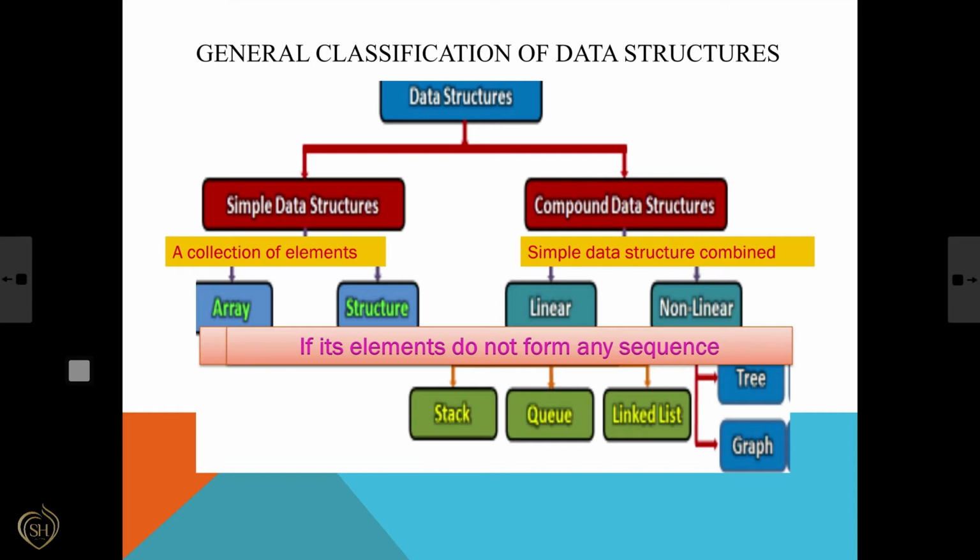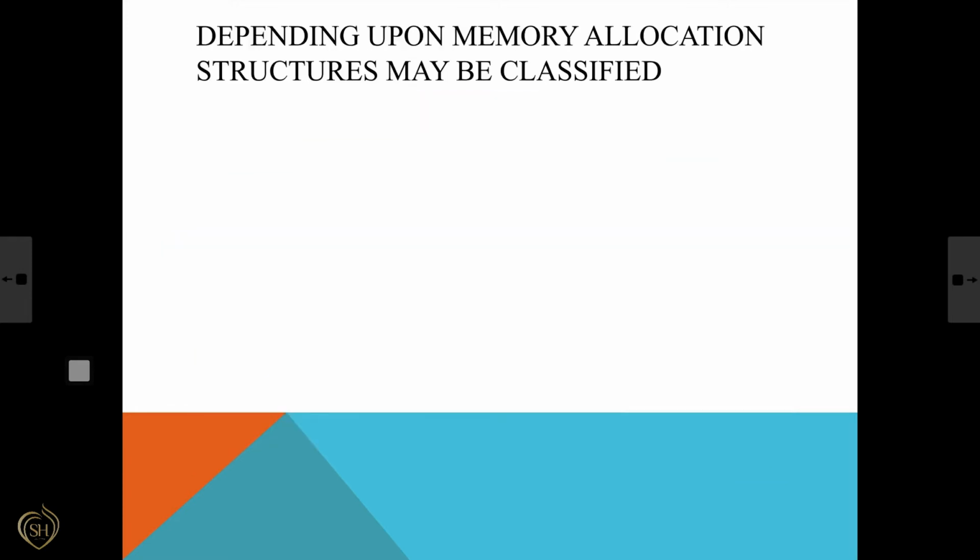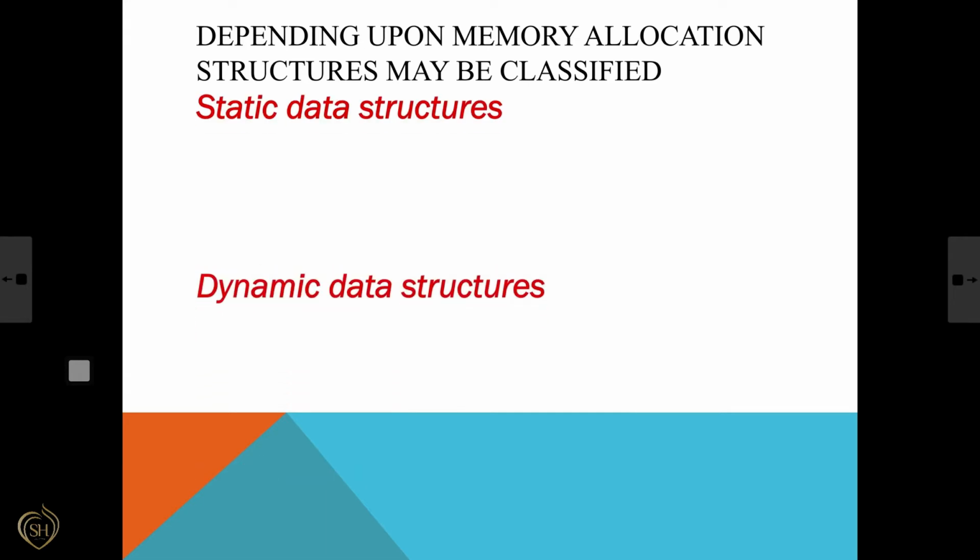Next one, linear data structure is classified into stack, queue and linked list, and non-linear is classified into tree and graph. Then based on memory allocation, structures are again classified into static data structure and dynamic data structure.